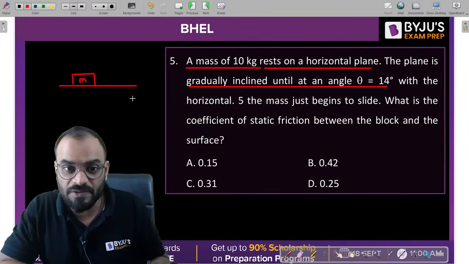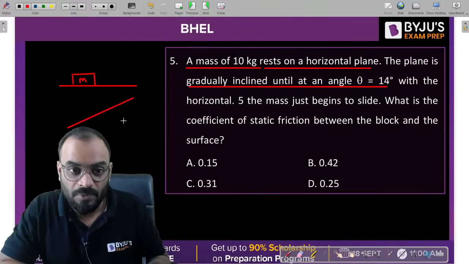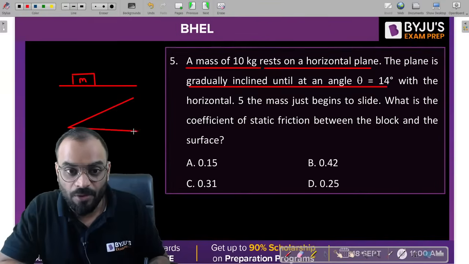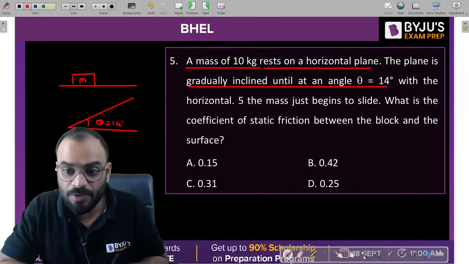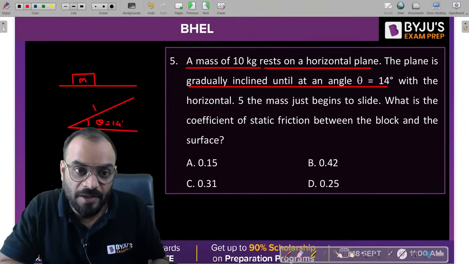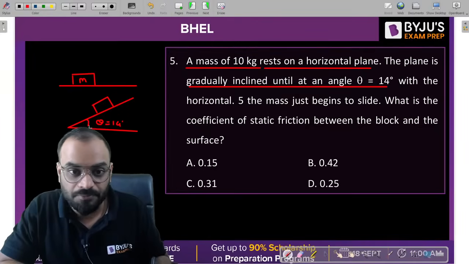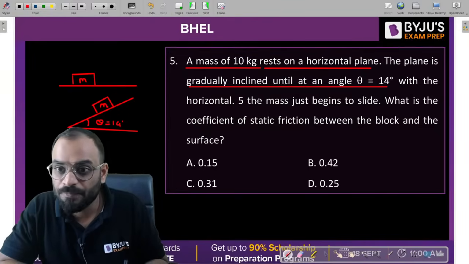Now, the condition is like this. Your block is present on an inclined plane, right? And this theta is equal to 14 degrees right now, okay? Now, the block is placed on this plane, whose mass is m, okay?